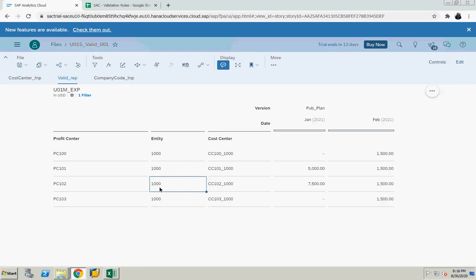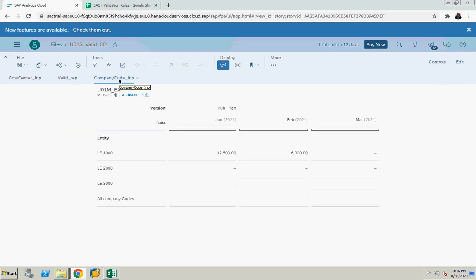For example, I have one more sheet, company code. When I plan against LE 2000, it may be January, February. What the system will do is distribute whatever I planned in January for 2000 to all the cost centers under this particular 2000 automatically.